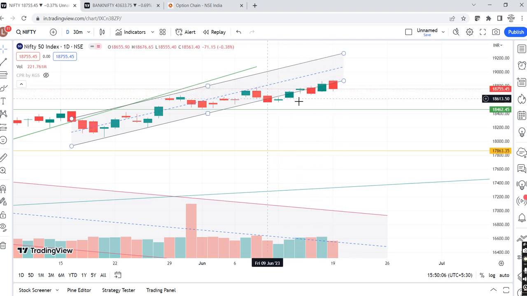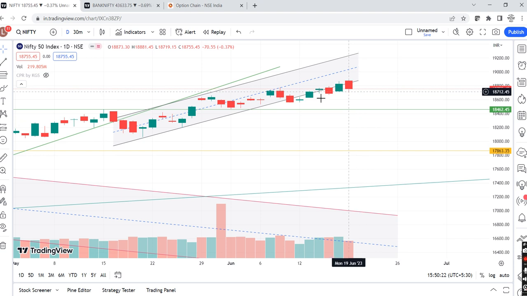If I count this candle also, for the last 7 days, and the lows are still being maintained no matter whatever the candle is, right? Look at this red. This green candle never broke this low. This green candle never broke this low. This red came closer to this, tried breaking it, but again did not continue with the low price action. Same is happening again, right?